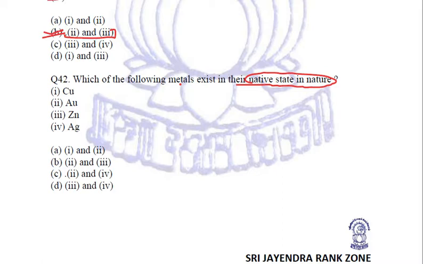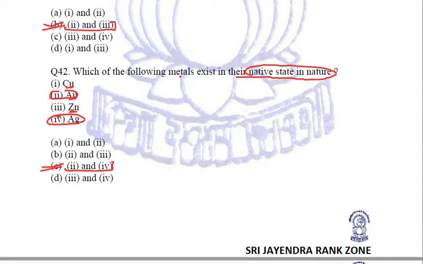In the native form, only those metals are found which are very less reactive. So if we remember the reactivity series, we know that out of copper, gold, zinc and silver, gold and silver are the least reactive among these. So they are found in their native nature. Second and fourth. So the answer is second and fourth given in the C choice. This we are going to mark as our answer.